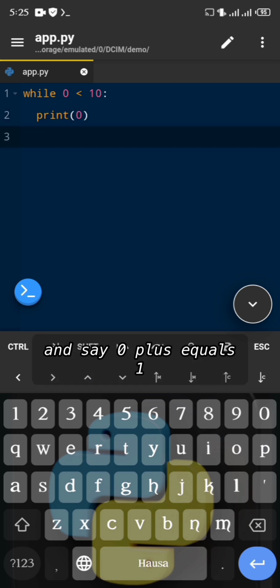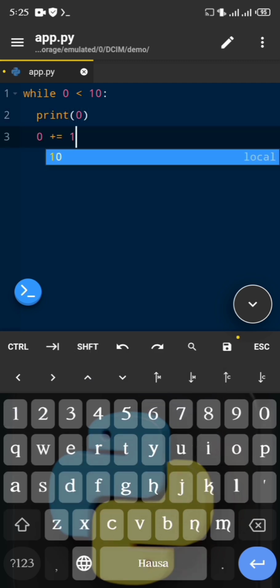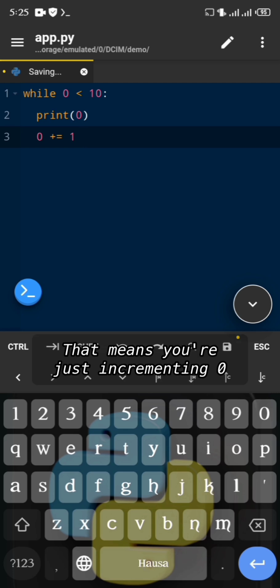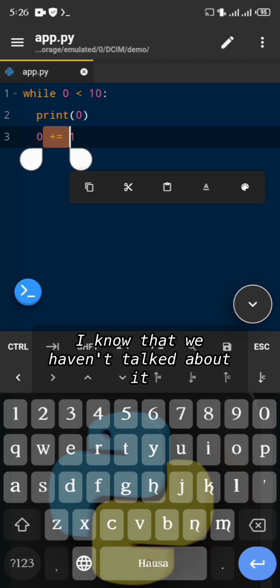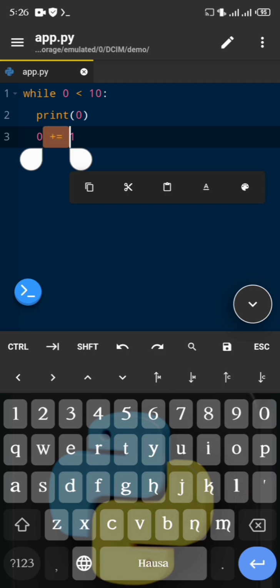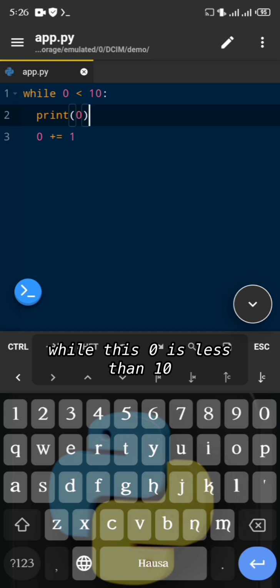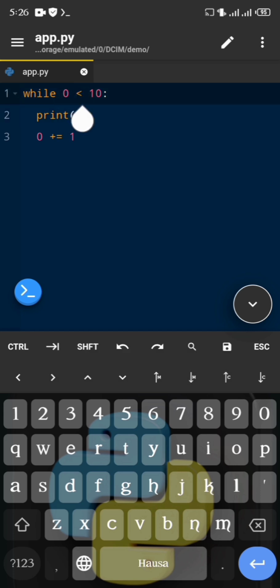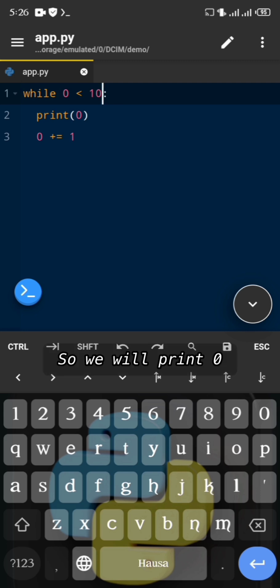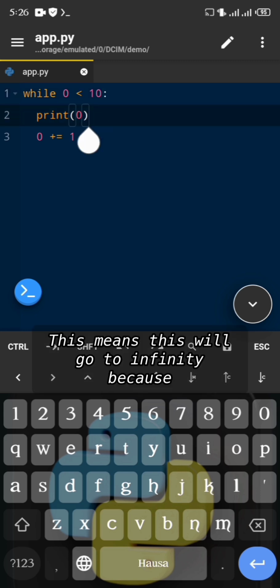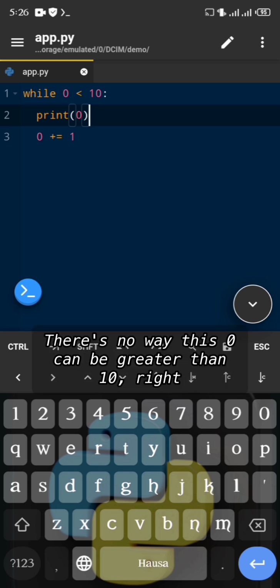Then we can come here and say 0 plus equals 1. That means you're just incrementing 0 by 1. I'm going to tell you about this operator here. I know that we haven't talked about it, but it's not a big deal. So we're saying that while 0 is less than 10, which is always true, we will print 0. This means this will go to infinity because there's no way this 0 can be greater than 10, right?